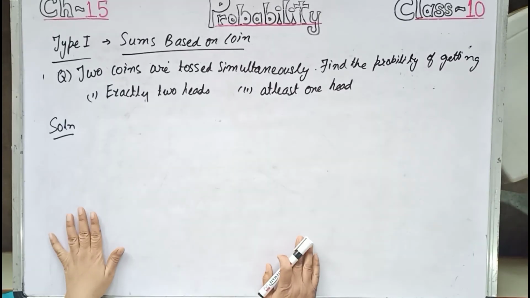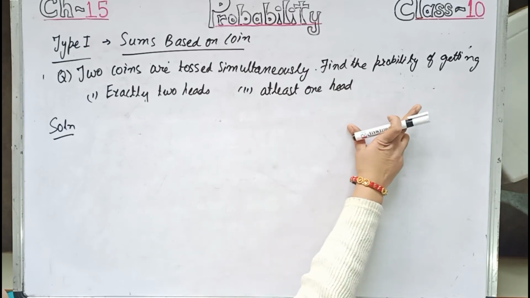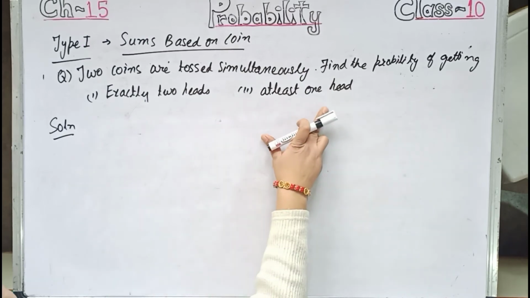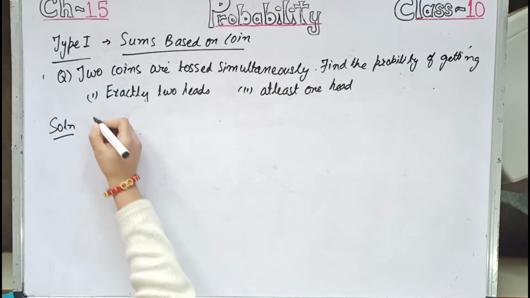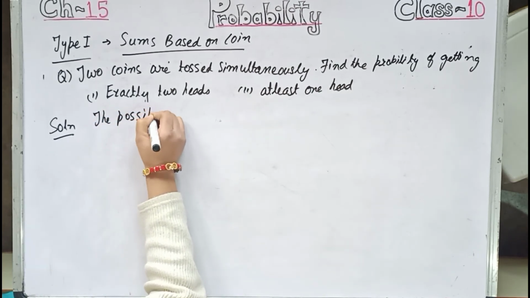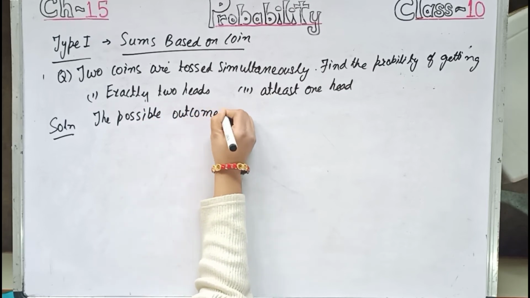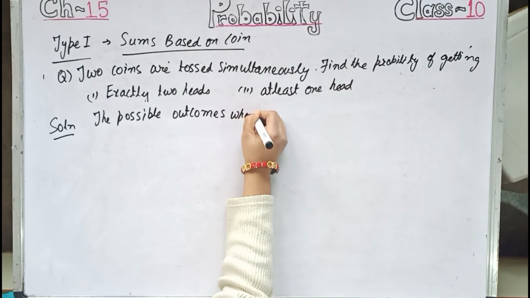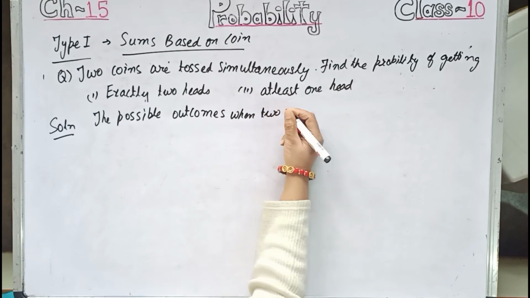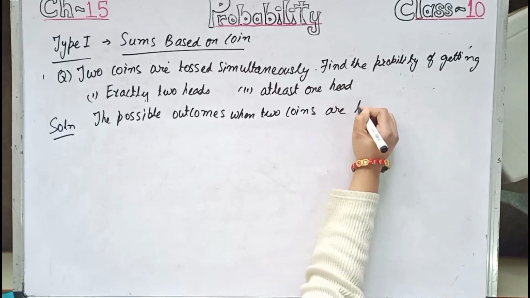So let us now understand this question. 2 coins are tossed simultaneously. Find the probability of getting exactly 2 heads and at least 1 head. So first let us write the possible outcomes when 2 coins are tossed.